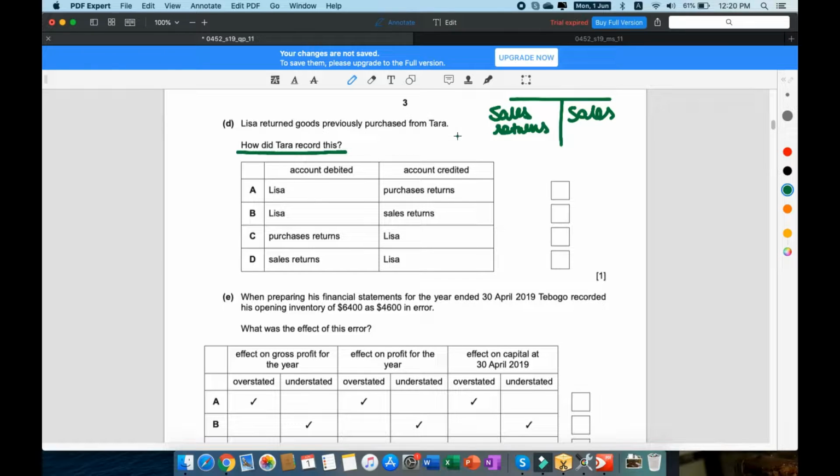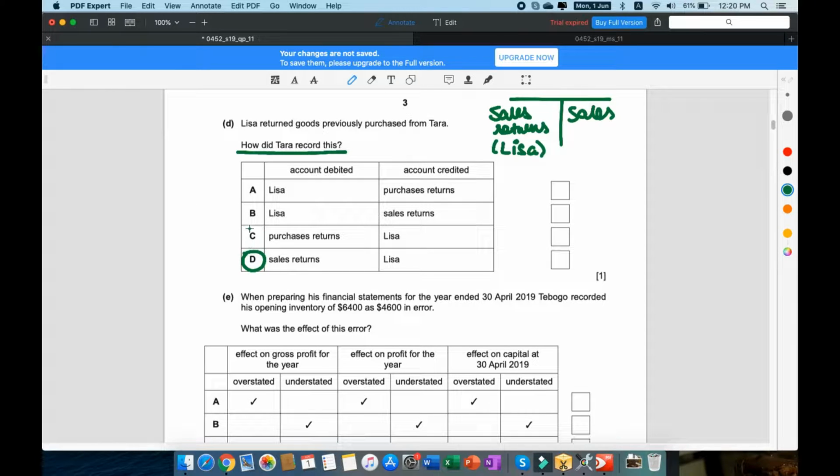So in this case, Lisa returned goods. So that means that we're going to have to credit Lisa's account. So when we credit Lisa's account, we're going to have to debit the purchases returns. Sorry, the sales returns, right? Because the sales returns is a debit in nature, because it's an expense. So the answer is going to be D.